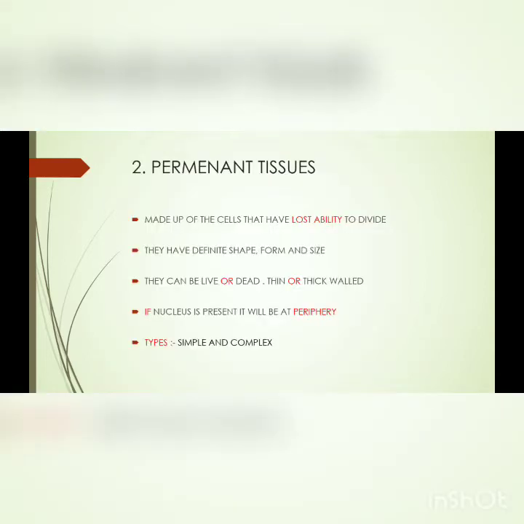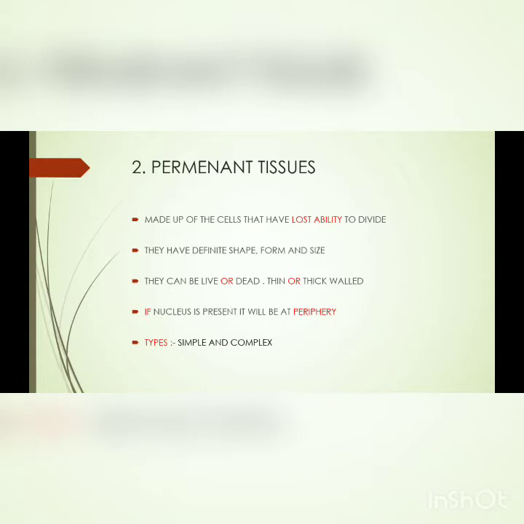Next we are going to talk about the permanent tissue. The permanent tissues are made up of cells that have lost the ability to divide, which means permanent tissues are not divisible further. They have definite shape, form and size. They can be living or dead cells. They have thin or thick cell walls. If the nucleus is present in certain kinds of permanent tissue, it will be present at the periphery.